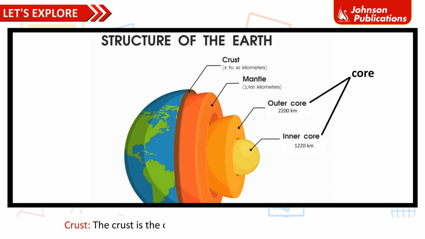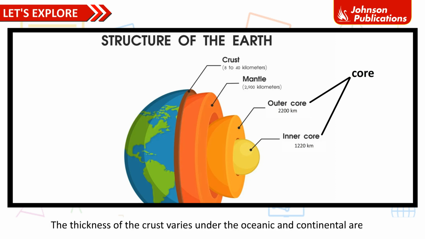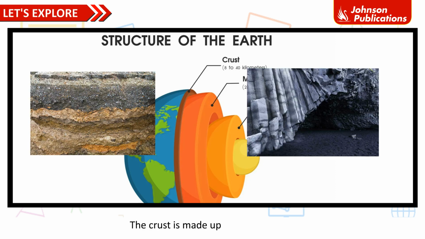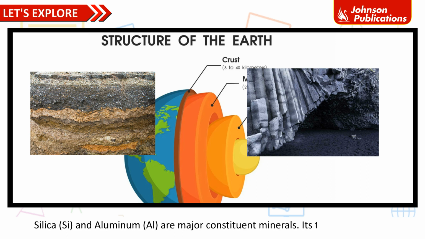Crust. The crust is the outermost solid part of the Earth. It is fragile. The thickness of the crust varies under the oceanic and continental areas. The crust is made up of heavier rocks. The kind of rock seen in the oceanic crust is basalt. Silica, Si, and aluminium, Al, are major constituent minerals. Its thickness is 5 km.